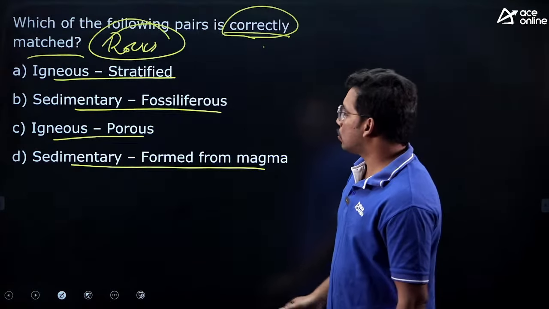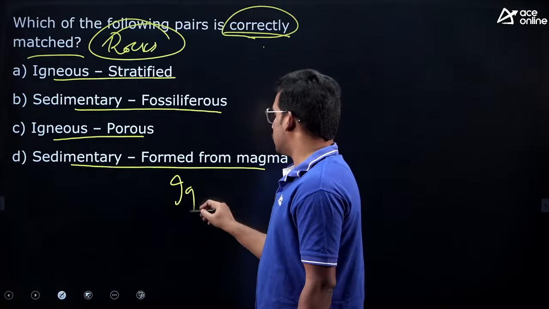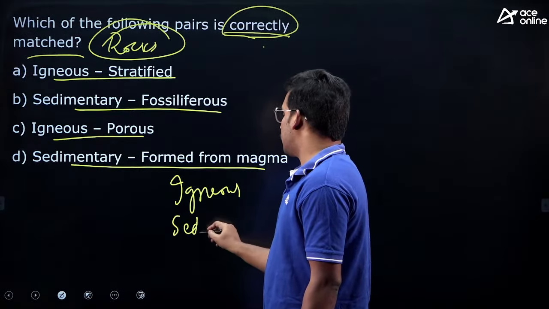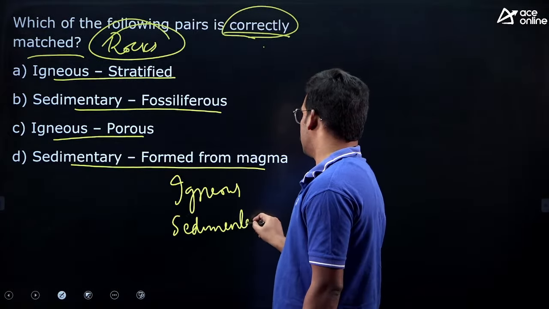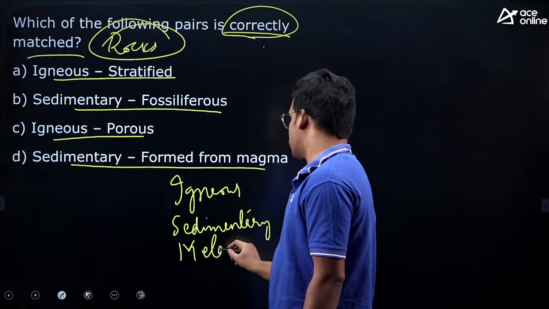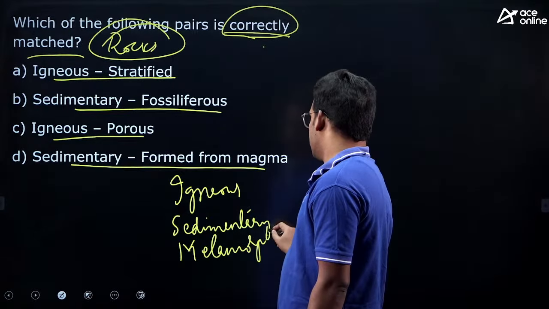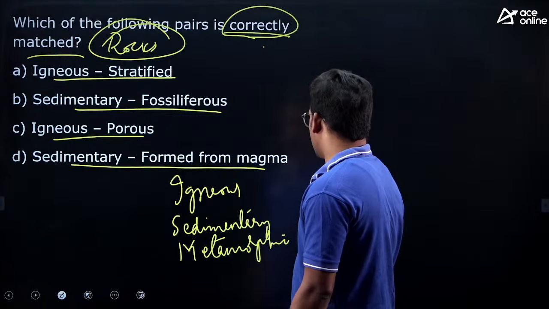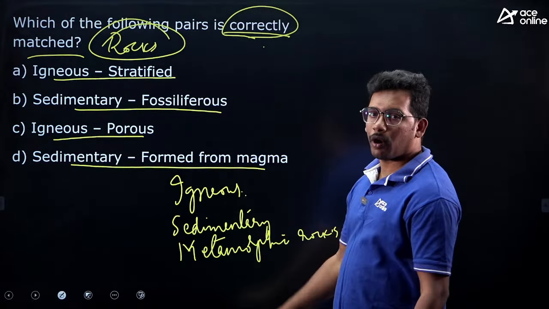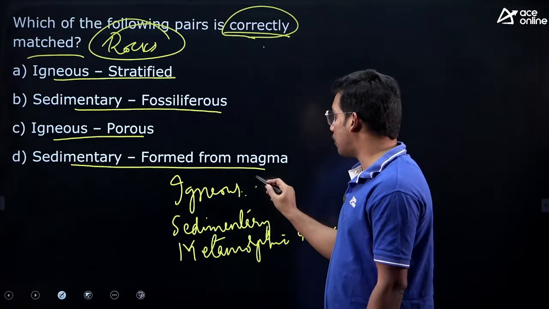Okay. So there are three kinds of rocks: igneous rocks, sedimentary rocks, and metamorphic rocks. How are igneous rocks formed? Igneous rocks are formed by the solidification of lava or magma.